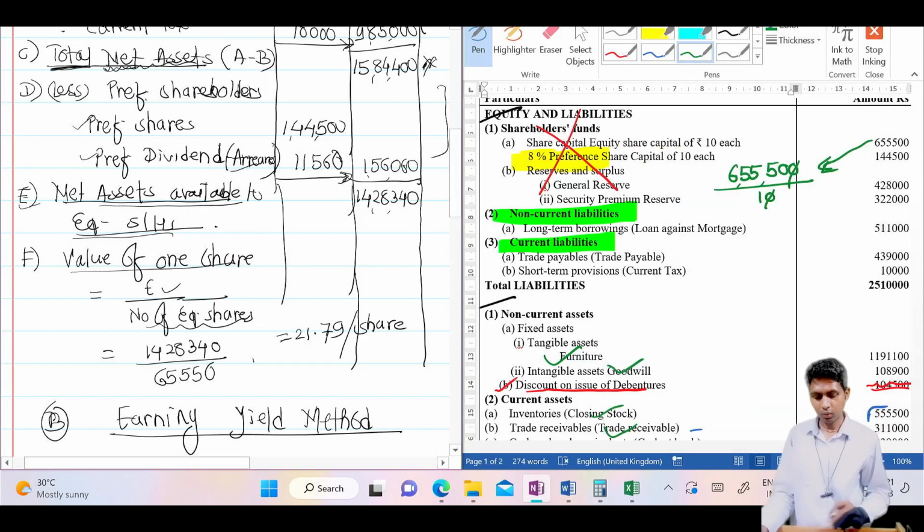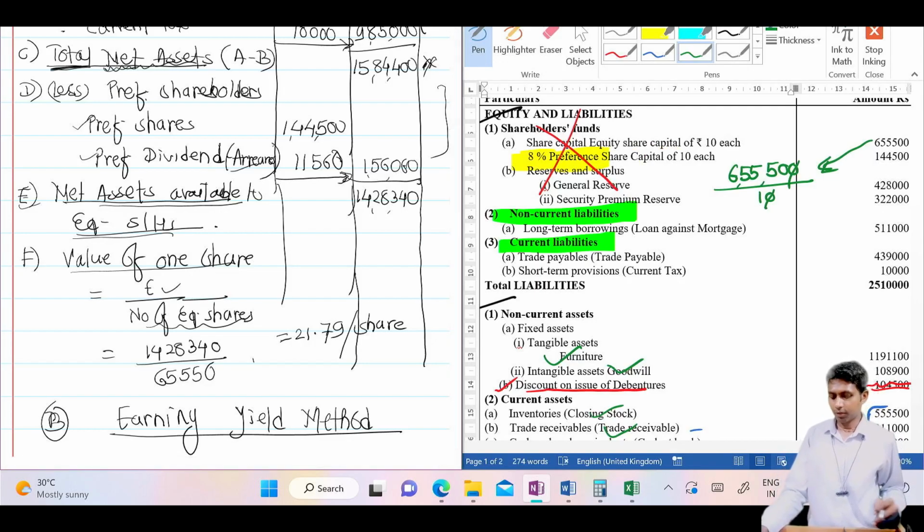29.79 per share. Okay, here we have completed our first method. After completing, within 1 minute we'll revise. What do we do? We first draw the format: A part, B part, C, D. A assets, B liabilities, C total net asset, D preference shareholders, that is preference shares and their dividend, arrears of dividend, and then E net asset available to equity shareholders, and F value of one share.